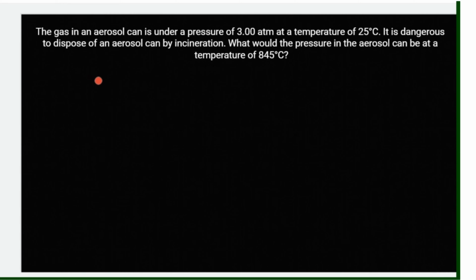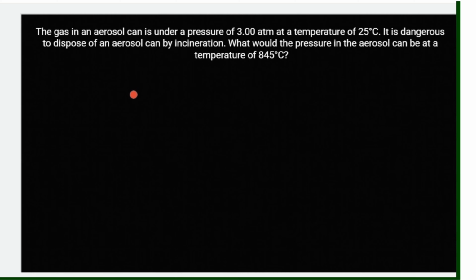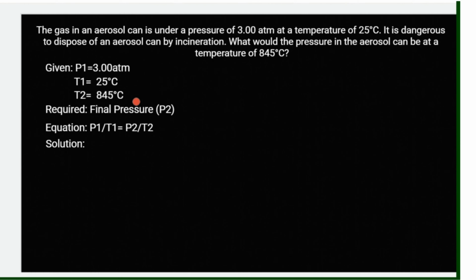So first thing is, of course, we need to identify the given, and of course, we will assume that the number of gas or the amount of gas and the volume are constant or fixed or hindi nababago. Okay, so the only properties of gases that are changing would be the temperature and pressure. So here we need to find the pressure. Okay, since we have now our given here, initial pressure, initial temperature, and final temperature, and again we're looking for the final pressure, and we have our Gay-Lussac equation here.